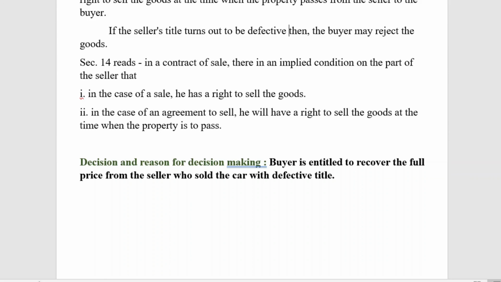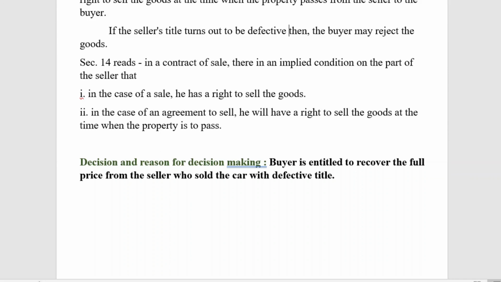Here the right to sell has been carefully interpreted by the court. What has been interpreted with regard to the right to sell is that if a person sells goods by infringing intellectual property rights like trademark, patent or copyright, then the buyer is entitled to repudiate the contract on the ground that the seller has no right to sell them.